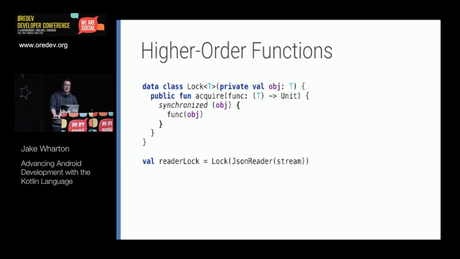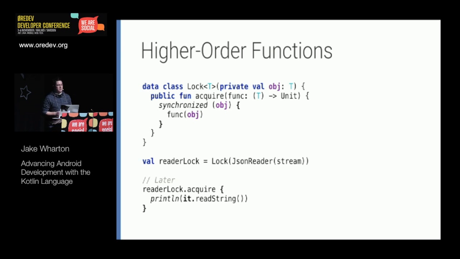And another pretty cool application of this is that a common problem with doing locking is that oftentimes you'll have code that forgets to do a lock before it does some operation. We can write a class that actually only allows you to access the type that you need to interact with if you have a lock on it. In this case, we're creating this JSON reader, which is on some stream, and say we're accessing it from multiple threads. Not that I know why you would be accessing a JSON reader from multiple threads, but this is going to prevent us from accessing this instance unless we take this lock, which is going to take care of synchronizing for us.